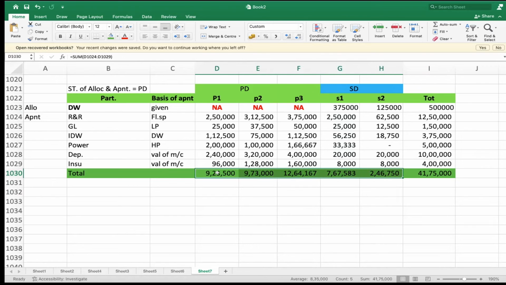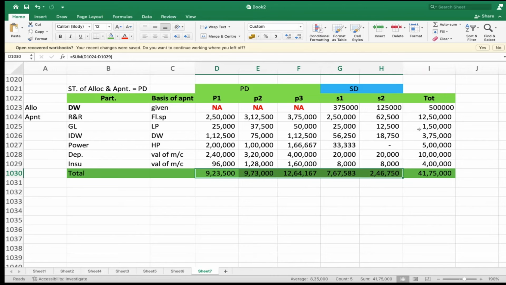For the total also you have to verify: 41 lakhs 75,000. Yes, sir. P1, P2, P3, S1, S2 total comes to 41 lakhs 70,000. Similarly, the total column totals 41 lakhs 70,000. Tallied, no? Yes, sir. So you have completed one allocation plus apportionment.